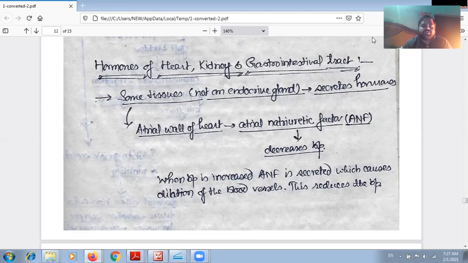When the blood pressure is increased, ANF is secreted, which causes dilation of the blood vessels. Dilation of blood vessels automatically reduces the blood pressure. In this way, ANF decreases the blood pressure by dilation of blood vessels.